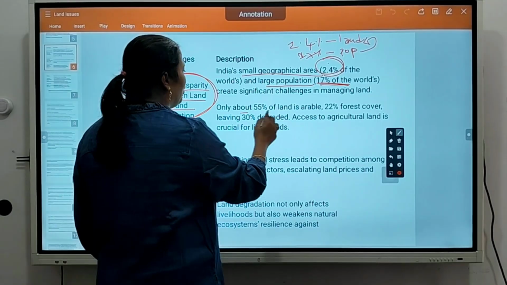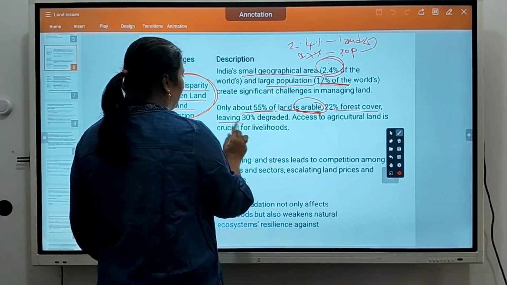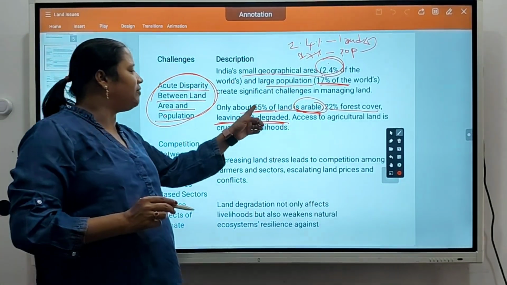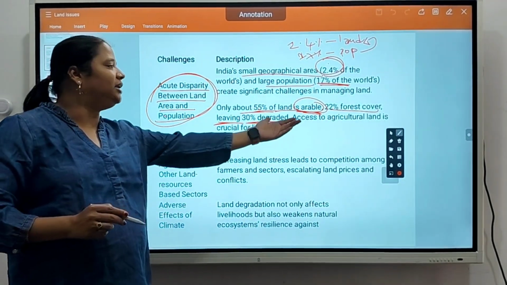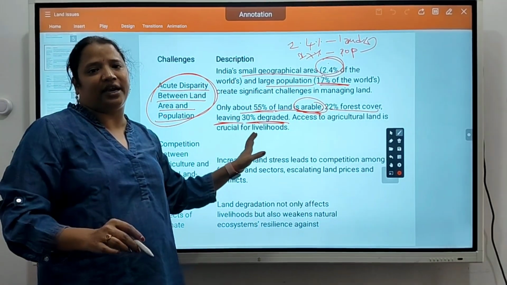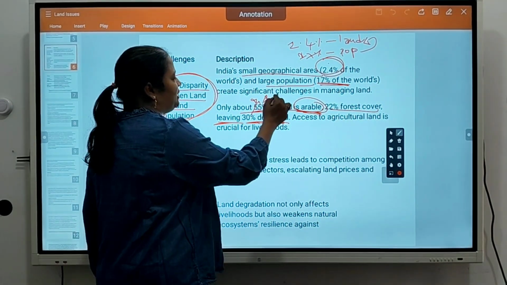Okay, only about 55% of land is arable, 22% is forest cover, leaving 30% degraded. So only 55% of our land is arable, meaning it can be cultivated. 22% is forest. The other land has been degraded, so we can't convert this into arable land. That is a problem now.